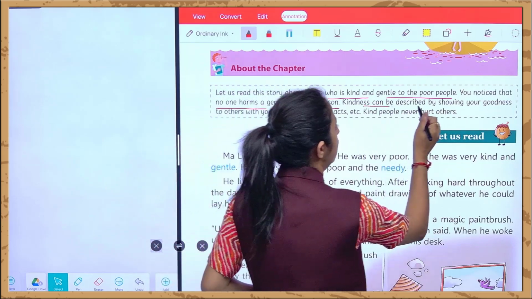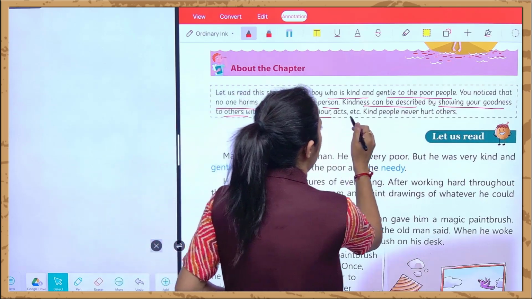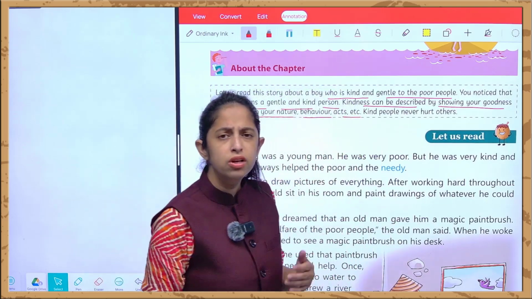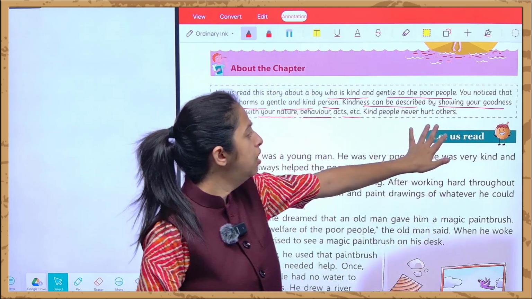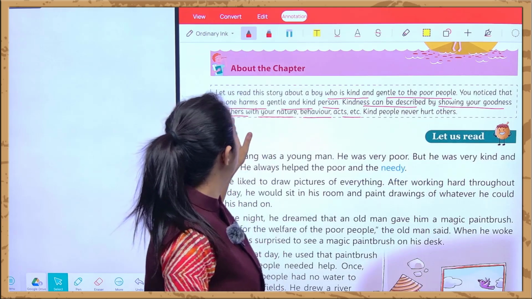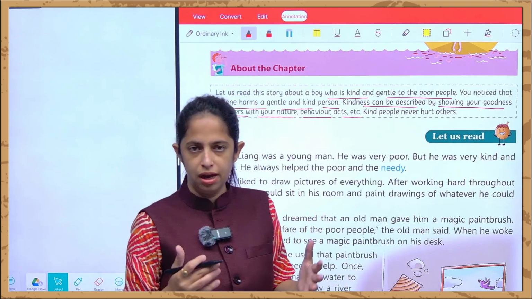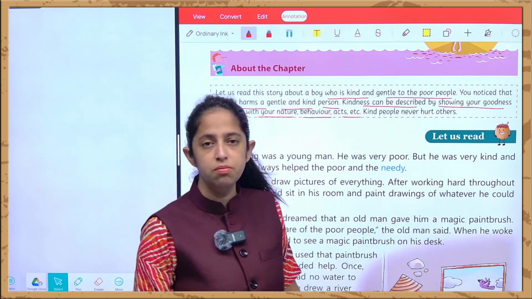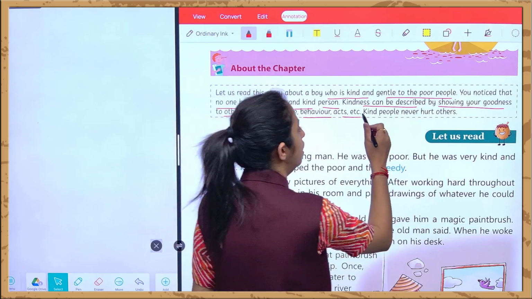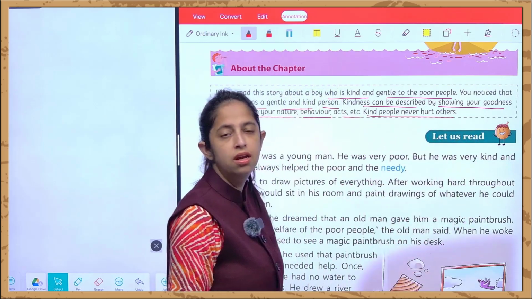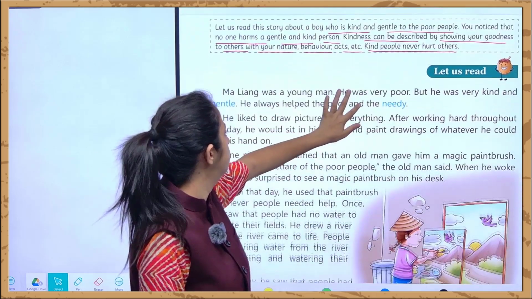Kindness can be described by showing your goodness to others with your nature, behavior, acts, etc. How can you depict your kindness? By showing your goodness to others with your nature, how you behave with others, with your elders, with your siblings, and what your actions are towards others. So kind people never hurt others. Hurt means they never harm any of the persons. So let's read about this chapter.